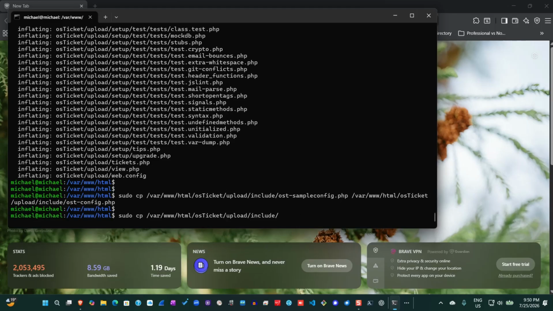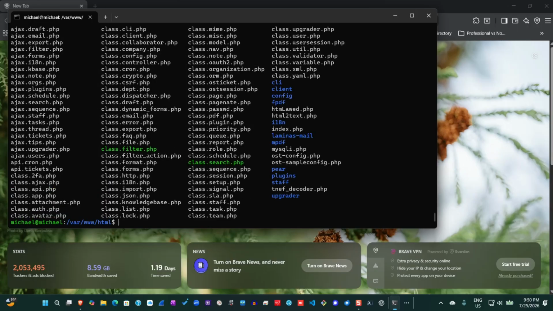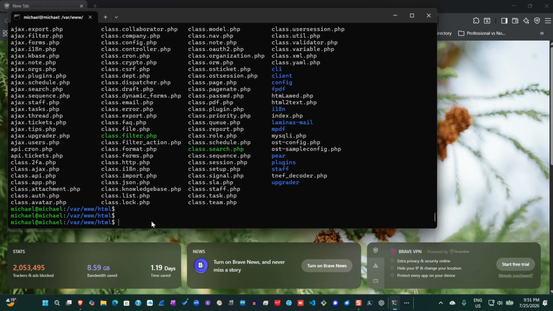Okay, and try to see if we can list the content of that directory. So as you can see, if you look at it here, you see the ost-config.php and ost-sample-config.php. So they're all there. Okay.